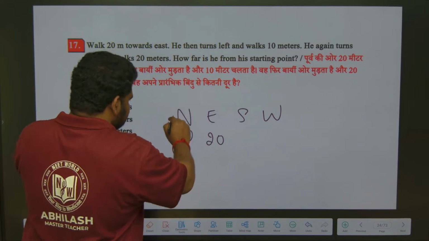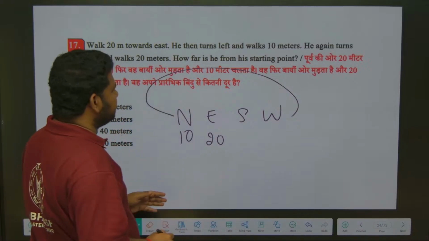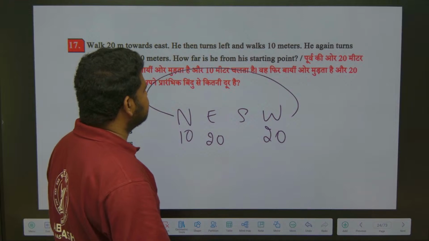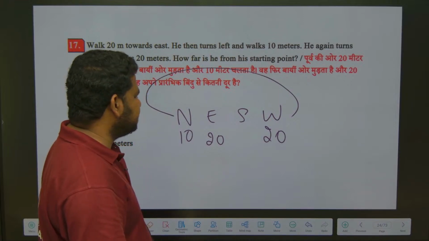From here left means I have to come back to here. Again turn left means under west I should write 20. Got it? Okay, how far is he from the starting point? They are asking how far is he from the starting point.